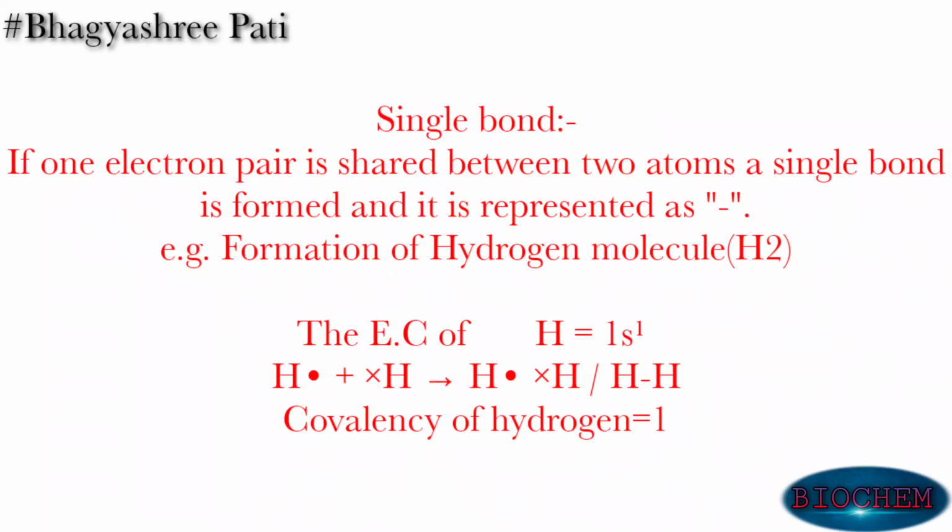Here what is the covalency of hydrogen? Here you can see one electron is shared by the hydrogen atom. So covalency of hydrogen is equal to 1.